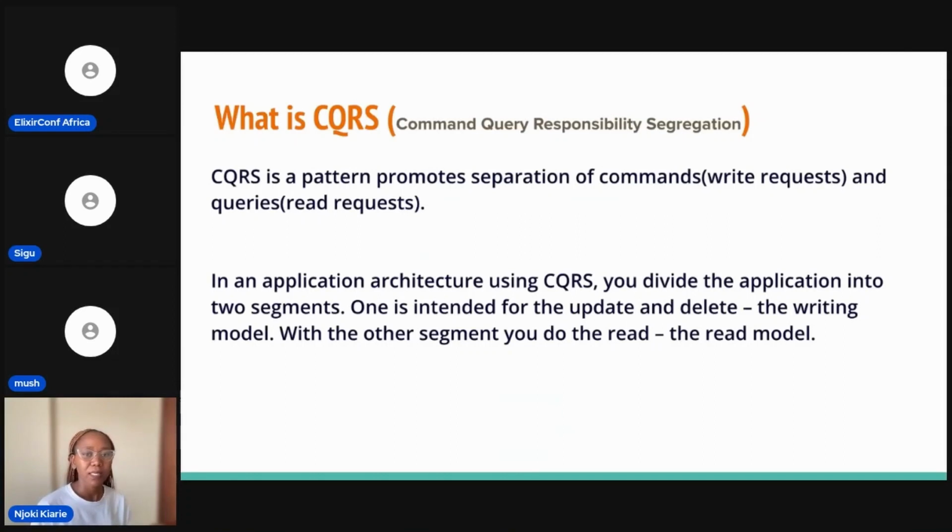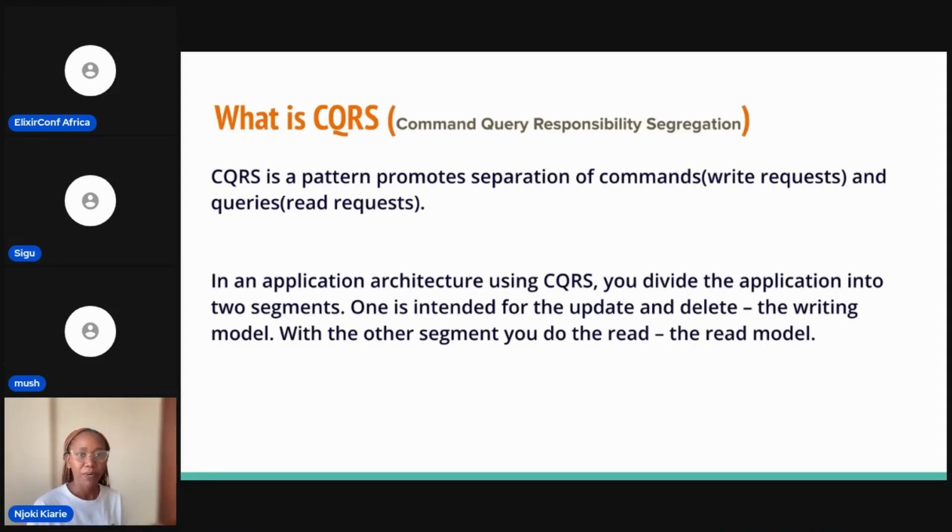Then we have something else that is commonly mentioned every time you're using the event sourcing pattern, which is CQRS. CQRS is command query responsibility segregation. It's a pattern that helps us to segment our system into two. So we have the write model and the read model. One part of the system is responsible for writes, the other part of the system is responsible for reads.